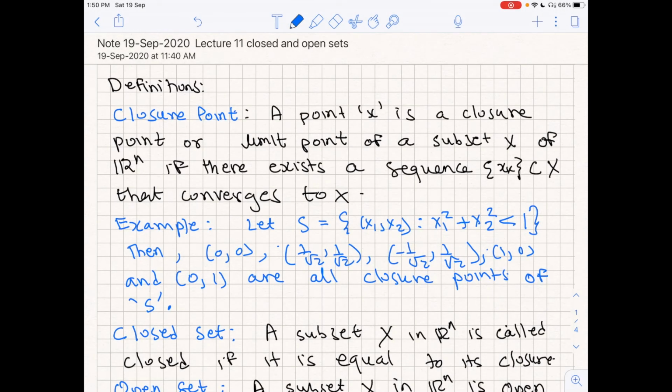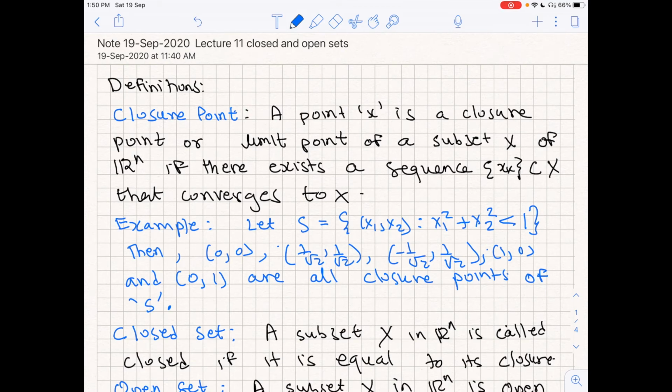Welcome back to lecture 11. Today we are going to discuss closed sets, open sets and convex sets. Once we have done that, we would be in a position to take up Weierstrass theorem. So let me start with a definition called closure point.